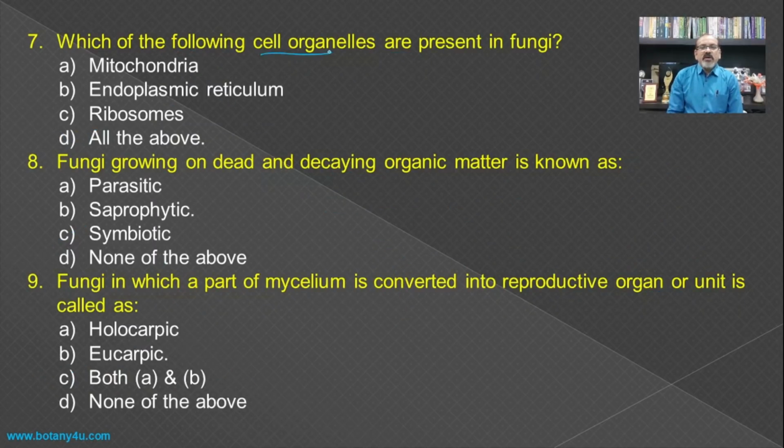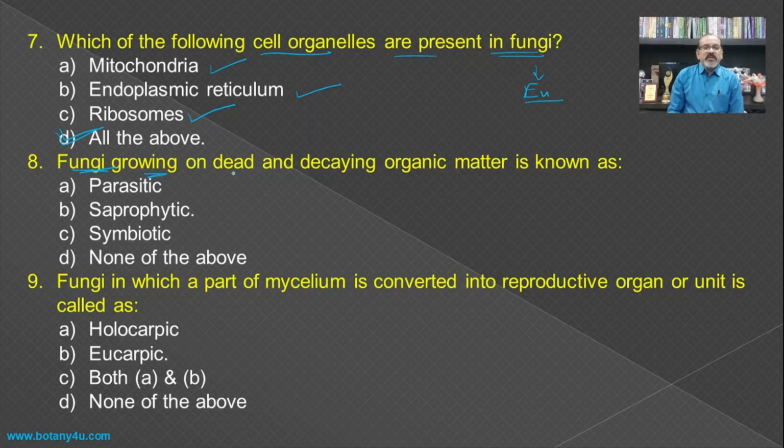Then, which of the following cell organelles are present in the fungi? If you see the classification of the organism right from the algae, fungi, bryophyta, pteridophyta, gymnosperm, and then angiosperm, you will find that a few algae, that is the cyanobacteria, are prokaryotic in nature, and the rest of the organisms are eukaryotic. And the fungi is a eukaryotic organism, and if it is eukaryotic, then it must contain the different cell organelles, and hence the mitochondria is present, the endoplasmic reticulum is present, and the ribosome is also present, and hence all the above are present in the cells of the fungi.